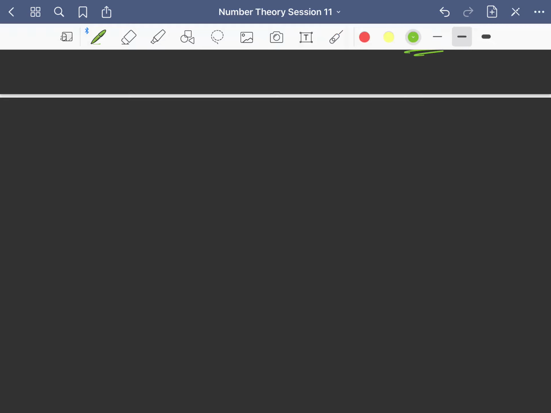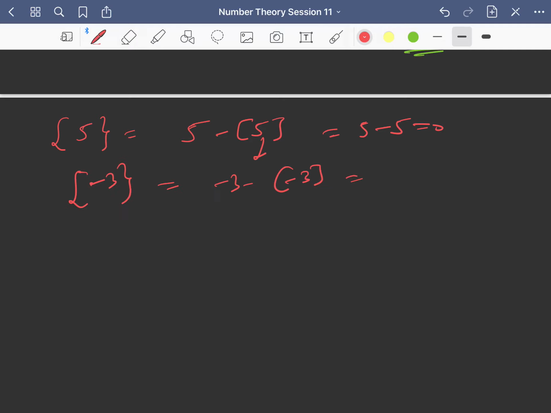So what is fractional part of say 5? It is nothing but 5 minus greatest integer of 5, and since 5 is an integer, greatest integer of x is equal to x if x is an integer. So this is 5 minus 5, this is 0. Fractional part of minus 3 is minus 3 minus greatest integer of minus 3, and greatest integer of minus 3 is nothing but minus 3, that is again 0.